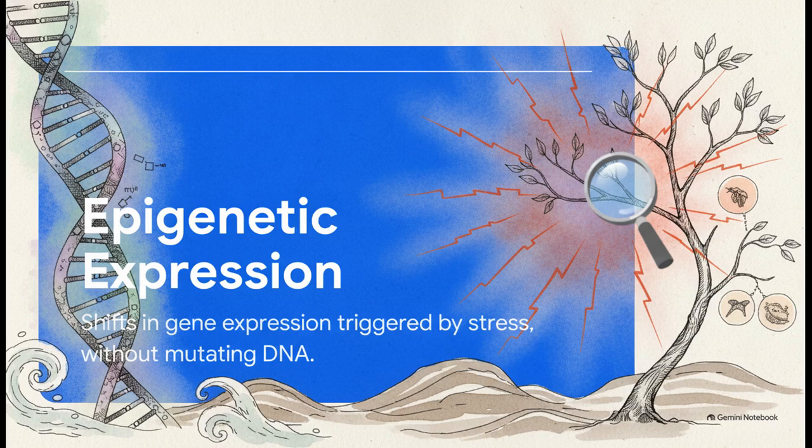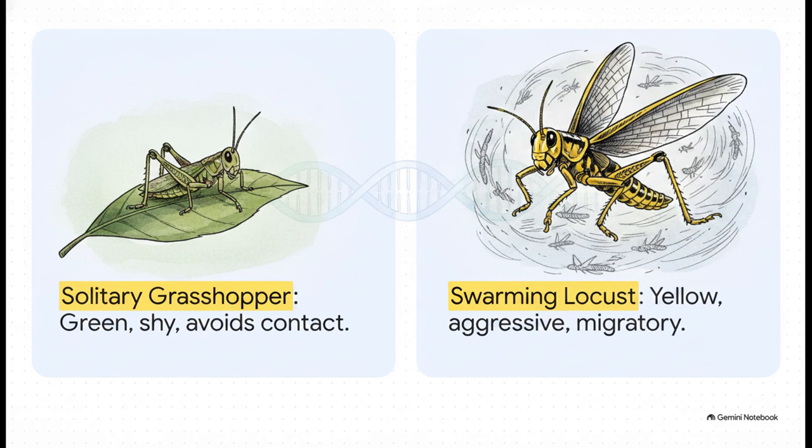Instead of waiting millennia for a random DNA copying error to accidentally give you a survival benefit, environmental stress instantly triggers dormant traits that were already sitting right there in the DNA. To really hammer this home, the author uses the vivid example of the desert locust.